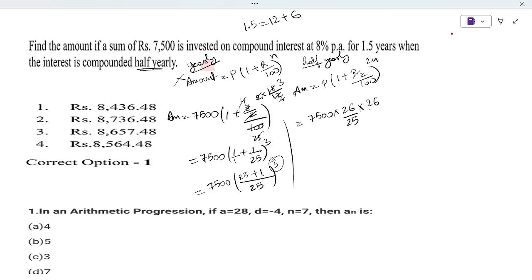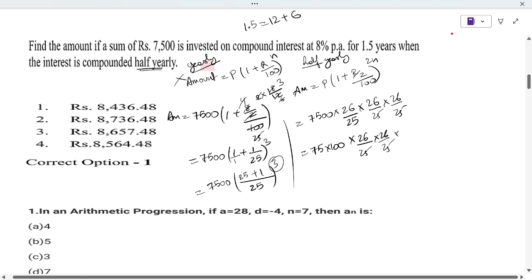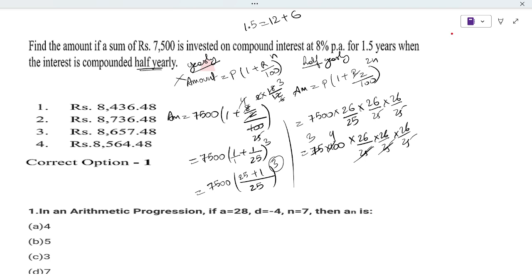So 26 by 25 into 26 by 25 into 26 by 25, and 75 by 100 is 25 by 4 times. So 25 3 times. So we need to multiply 3 into 4 into 26 into 26 into 26 divided by 25.